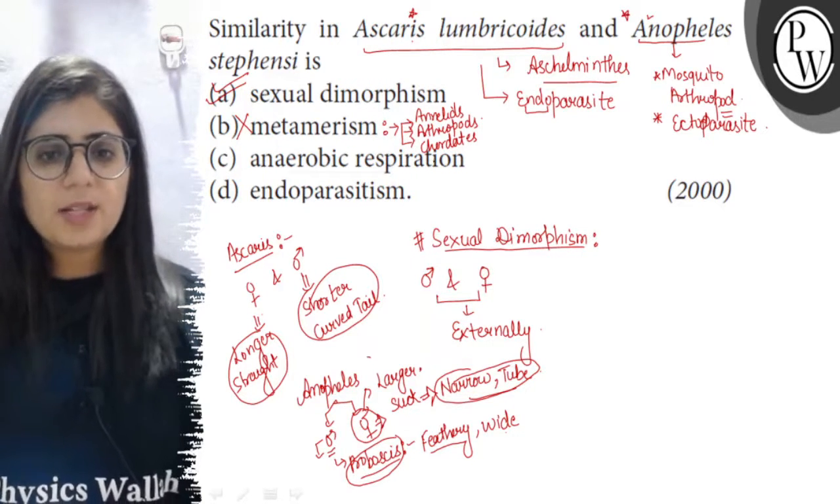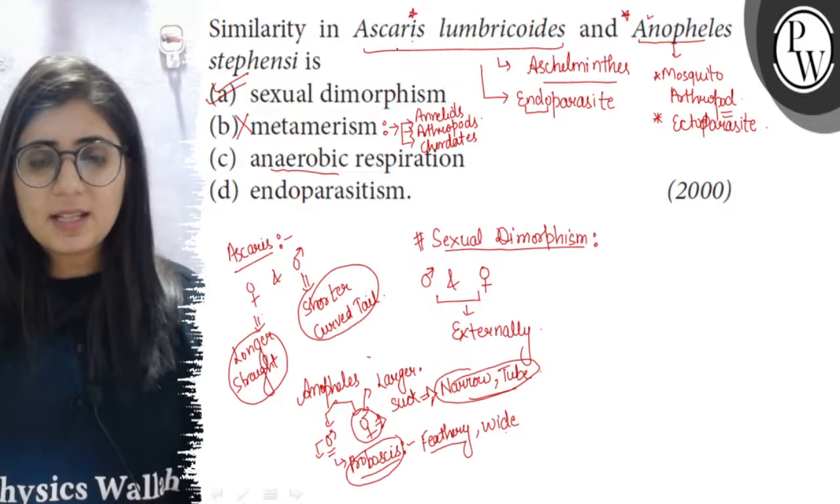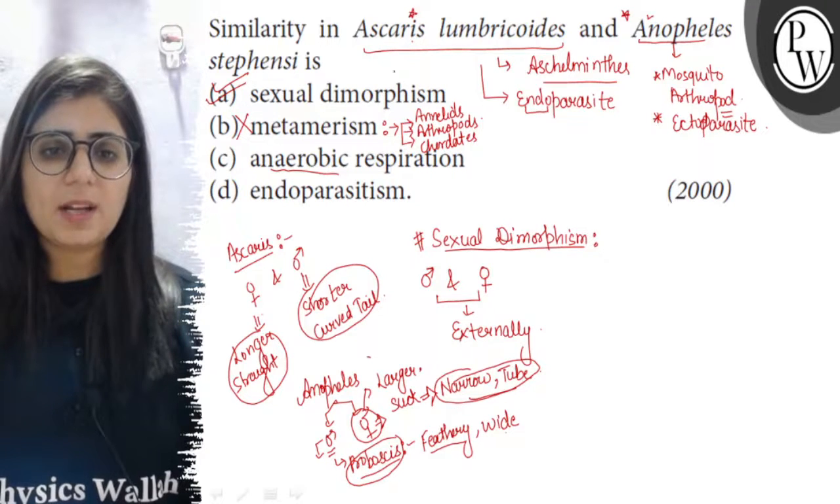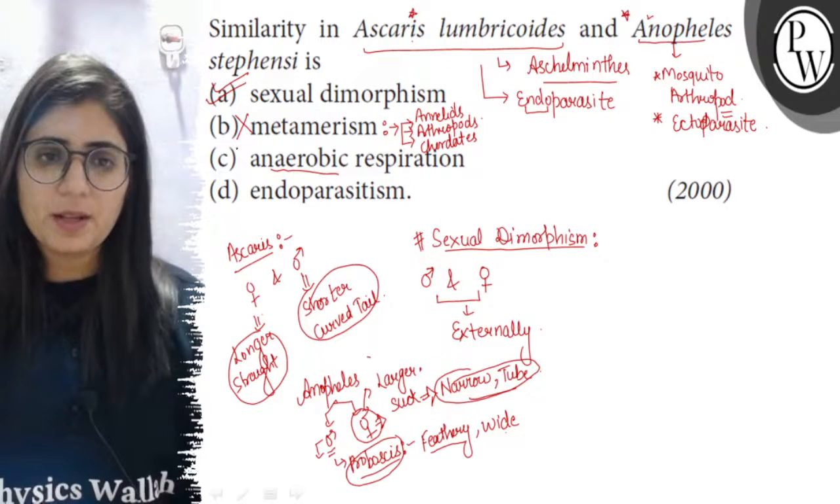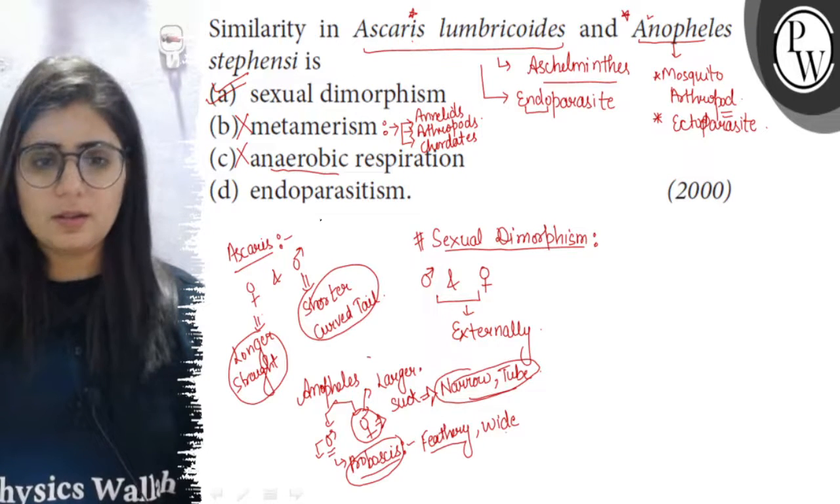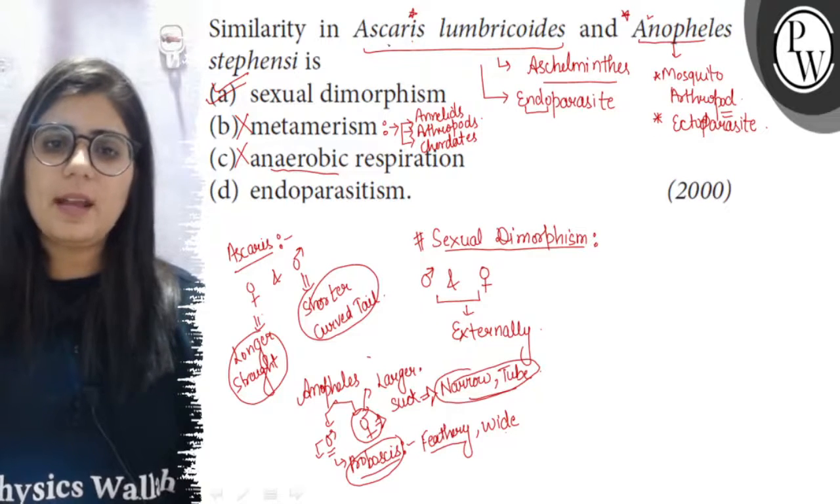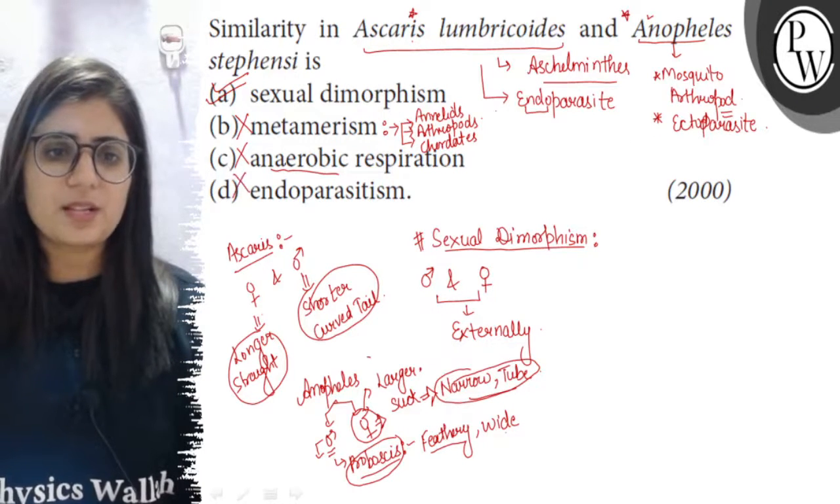Now anaerobic respiration, it is also discarded. Respiration in absence of oxygen is called anaerobic respiration. But in Ascaris, if there is deficiency of oxygen, it can anaerobically respire, but female and the male mosquitoes respire aerobically, so it is wrong option. Then endoparasitism, if we look further, then Ascaris is an endoparasite while mosquito is not, so it is also discarded.